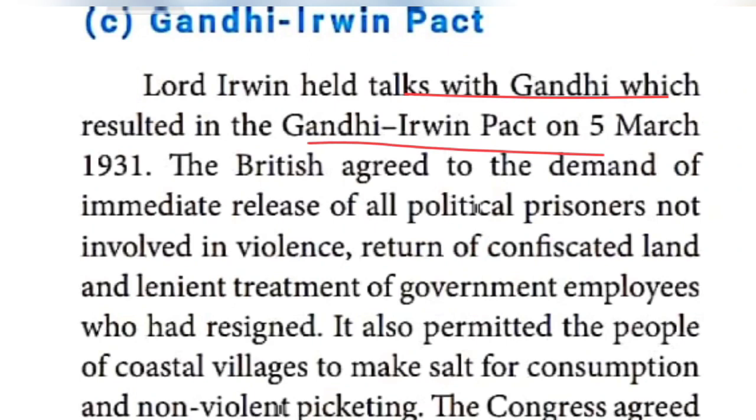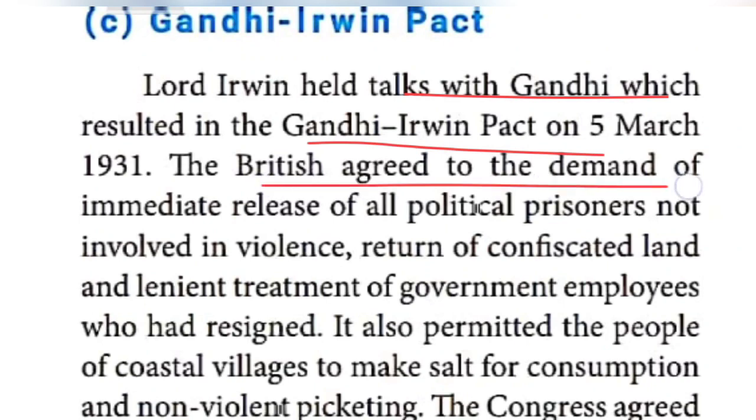One word answer: when was it signed? On 5th March 1931 it was signed. The British government also agreed because Indians, the Congress people, needed to participate. Like that they felt.